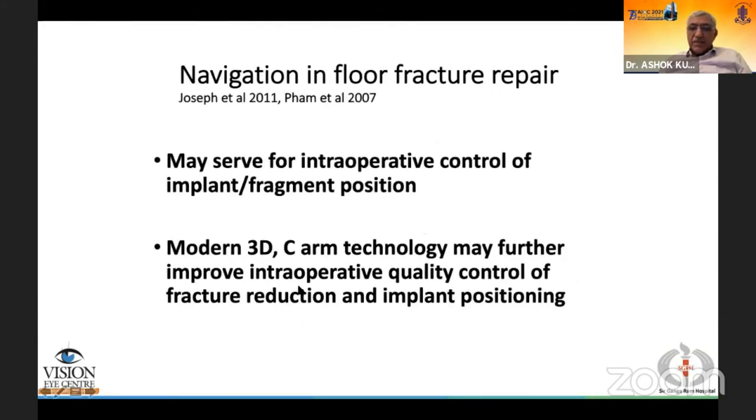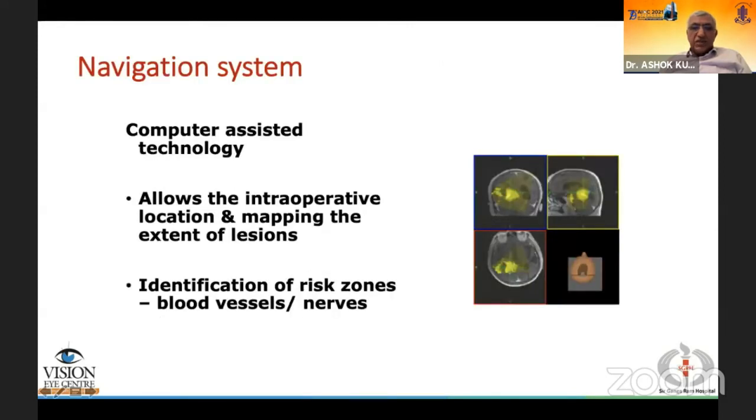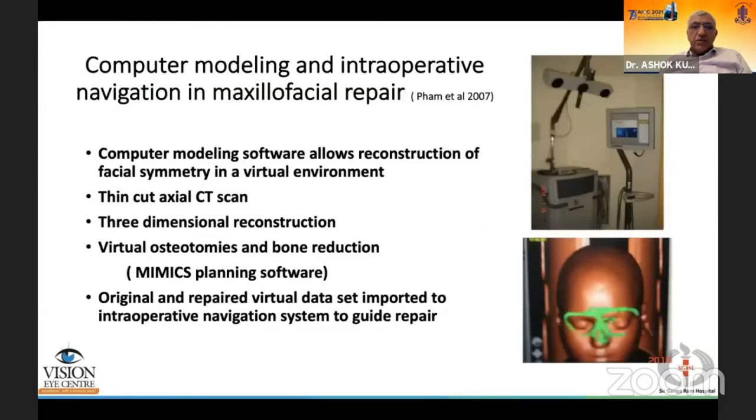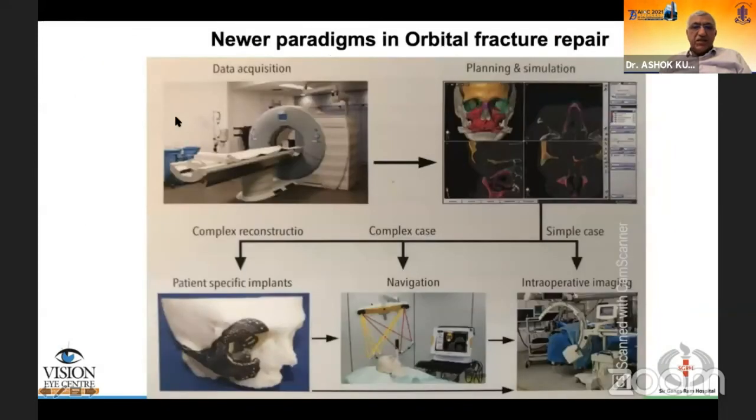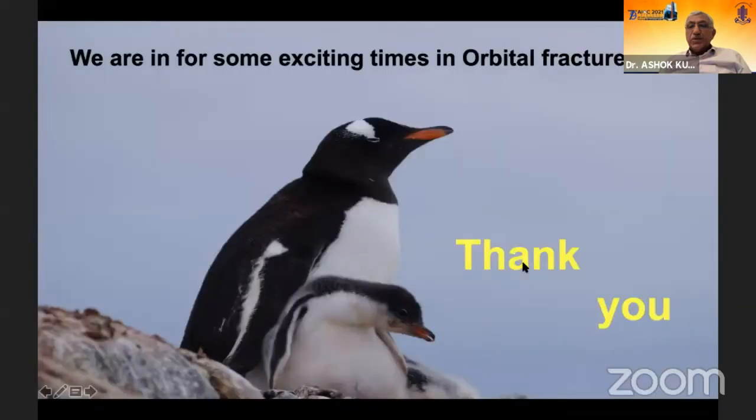Navigation is an important method for tackling the blind areas posteriorly, which allows you to see your manipulation. Then you can combine computer modeling and intraoperative navigation in these cases. So it is important now to do a good data acquisition with the proper software. You can carry out a simulation to do all the planning of the repair. You can then have patient-specific implants prepared, use navigation or intraoperative imaging to precise repair. Thank you very much.